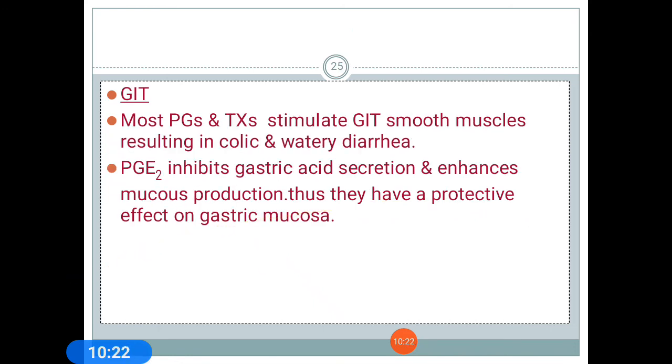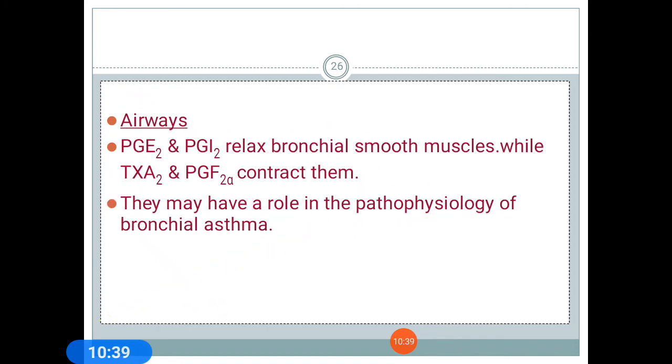Next is action on the GIT. Most prostaglandins and thromboxane stimulate GIT smooth muscles, resulting in colic and watery diarrhea. PGE2 inhibits gastric acid secretion and enhances mucus production. Thus they have a protective effect on gastric mucosa.